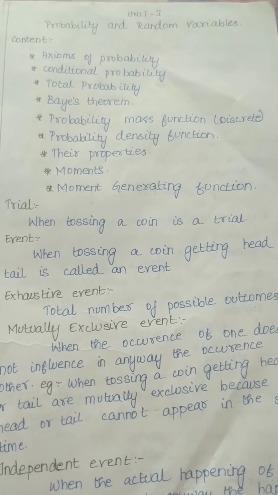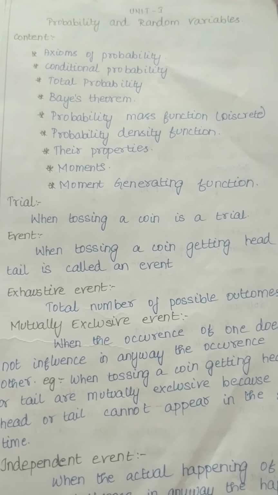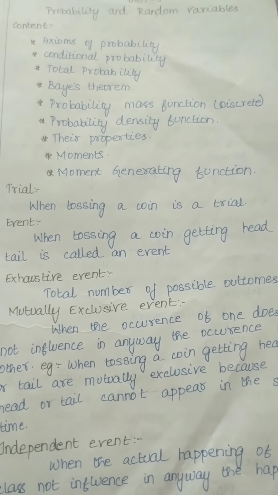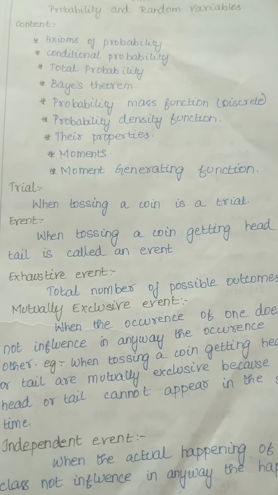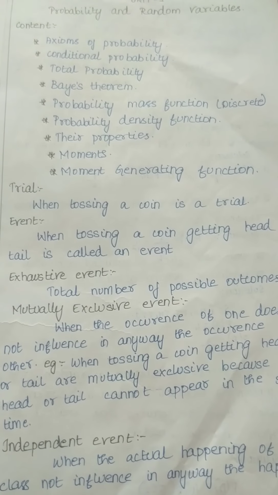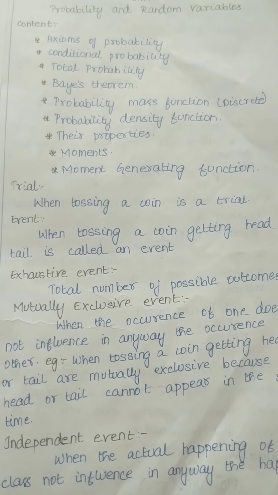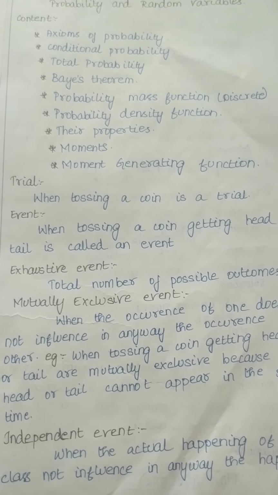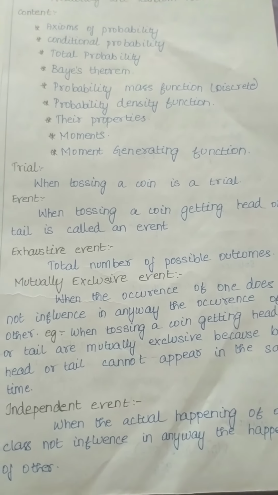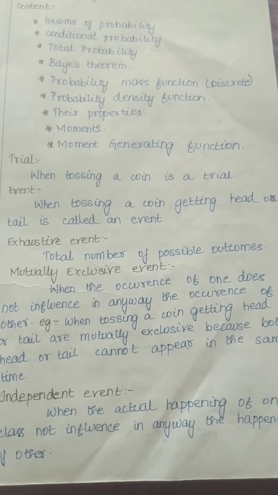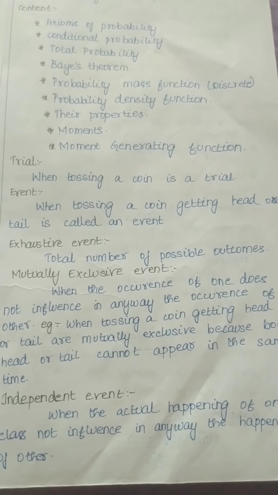Before we move on to the first subtopic, axioms of probability, let us see some definitions. First definition is trial. Trial is otherwise said to be experiment. Tossing a coin is a trial. Likewise, throwing a die is a trial, otherwise experiment. Next one, event. When tossing a coin, you will get either head or tail. That is said to be an event.